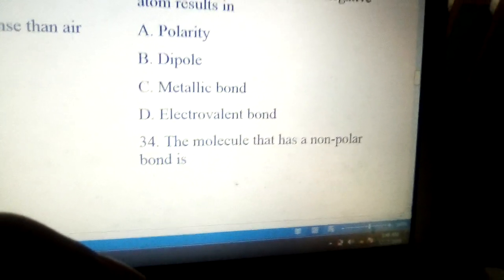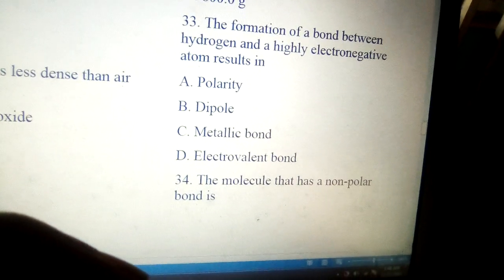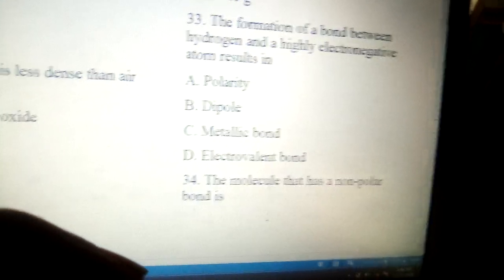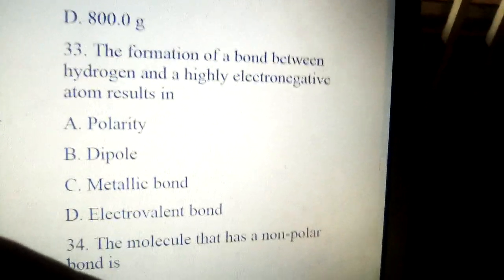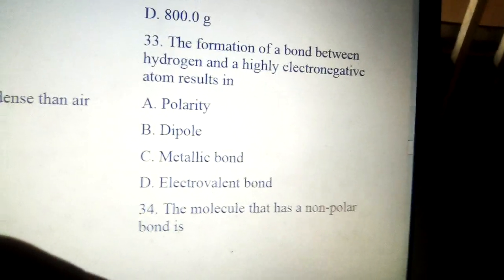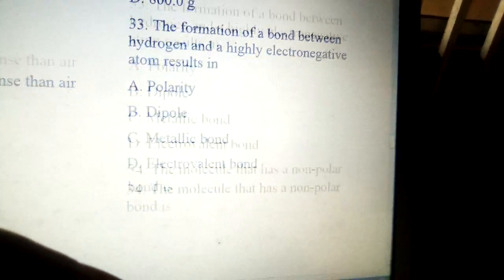A. Polarity, B. Dipole, C. Metallic bond, D. Electrovalent bond. The answer to the question is polarity. It results in a polar molecule being formed. So number 33, option A, is the right answer.